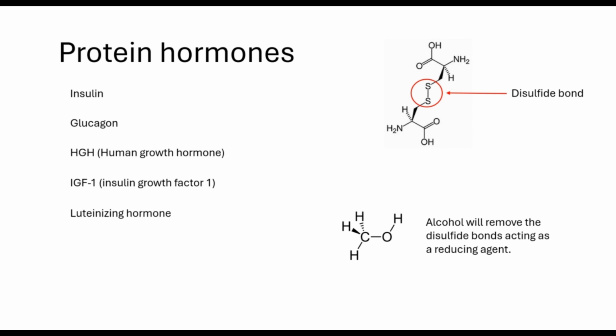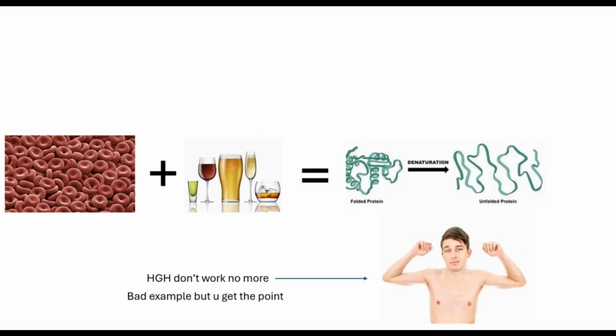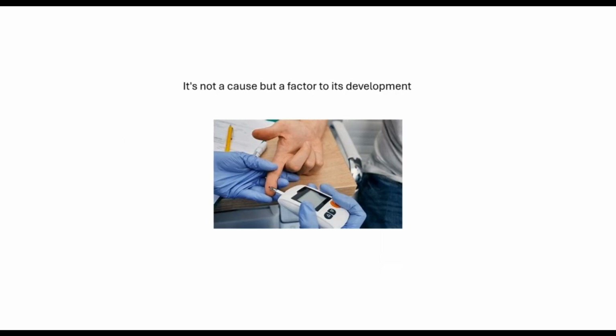An example of this is in the blood when alcohol is consumed, causing the denaturing of HGH, which is why teenagers who excessively drink alcohol stop growing due to their growth hormone being unable to function. This also causes the denaturing of insulin, which is why alcoholics also eventually develop diabetes, as the loss of functioning insulin inhibits the removal of sugar from the blood, therefore leading baseline blood sugar levels to increase. There are also many other bad effects of alcohol, which is why you should limit its consumption.